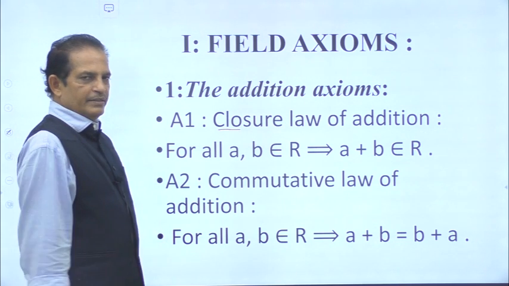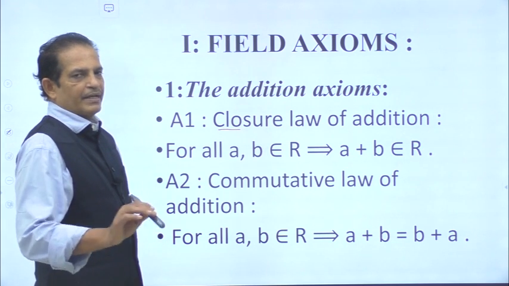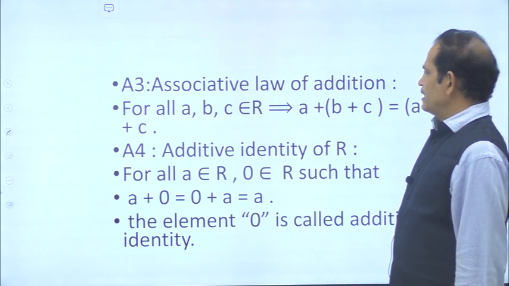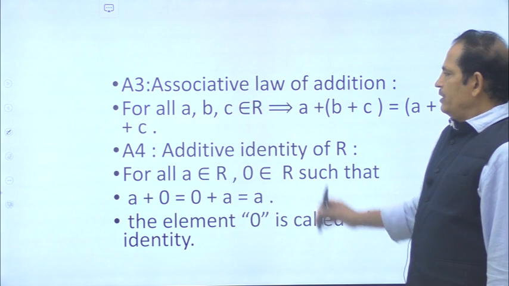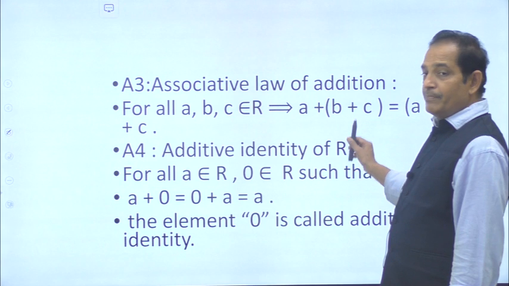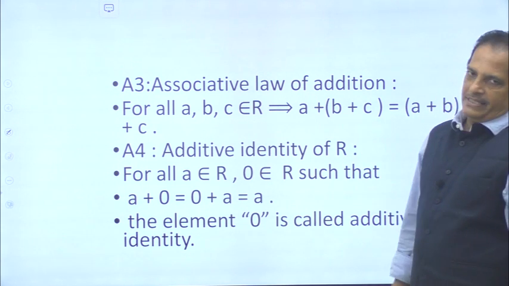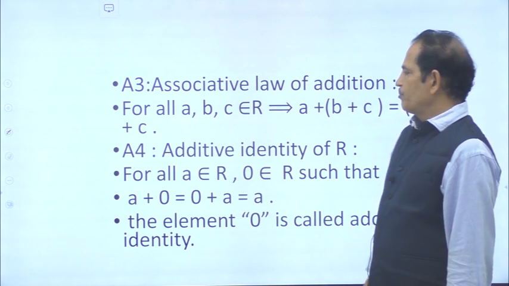B is added to A is added to B. That means same thing. Third one, A3, associative law of addition. For all a, b, c belong to R, (a + b) + c is equal to a + (b + c), and this is associative property of addition.